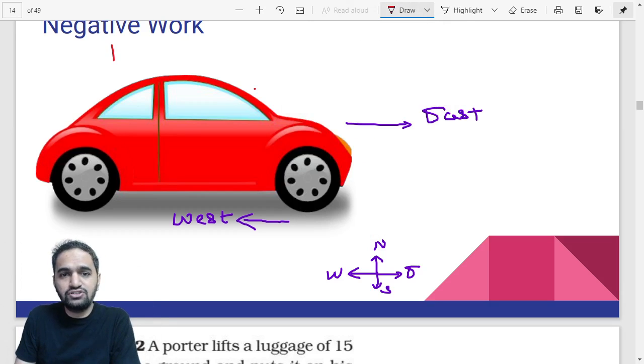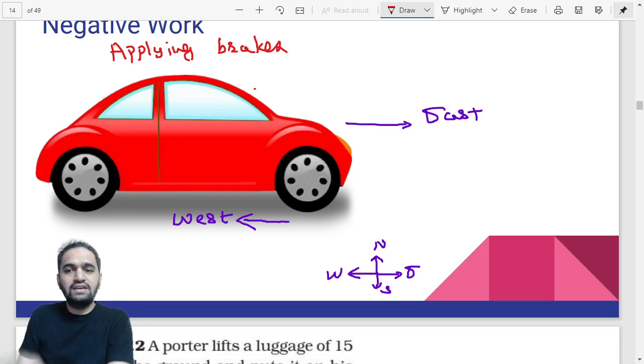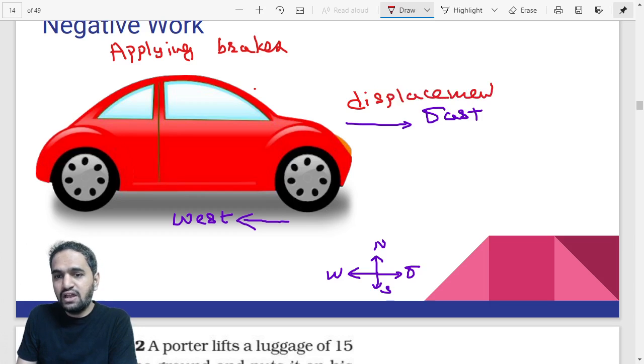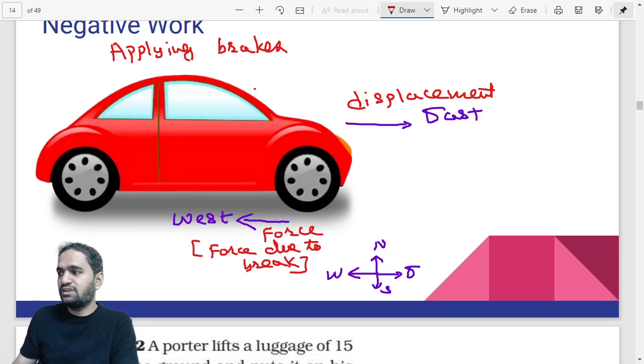So this is the brake position, right? Applying brakes in the car, this is the position we are talking about. So in the east direction, what is there? Displacement. Displacement is happening in the east direction. And what about the west direction? Force is being applied. That is the brake force, right? In brackets you can write brake force, that means force due to brakes. You might get confused about what brake force is, so instead you can write force due to brake. This is the point you can use, and definitely you can go for it.